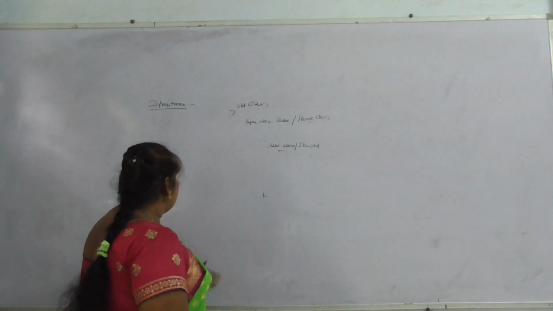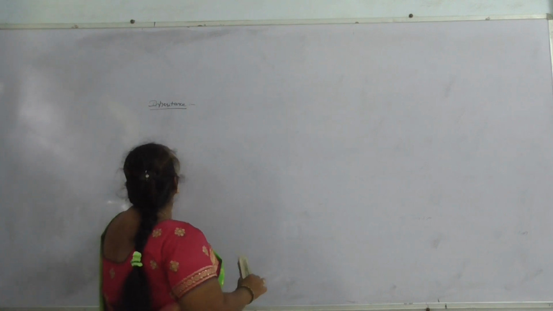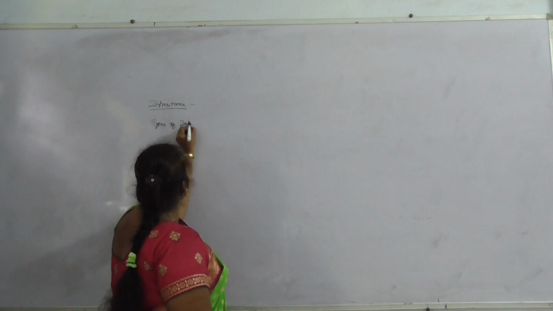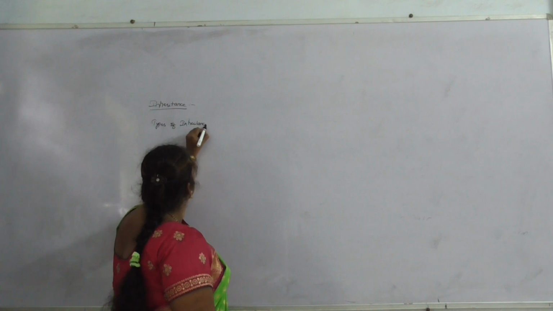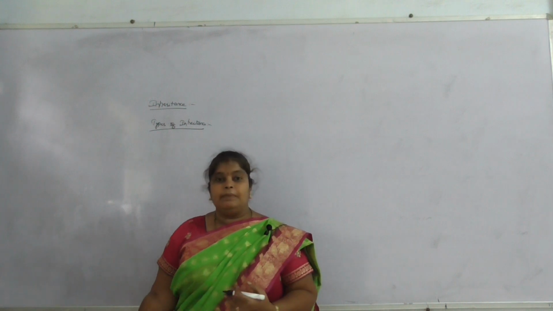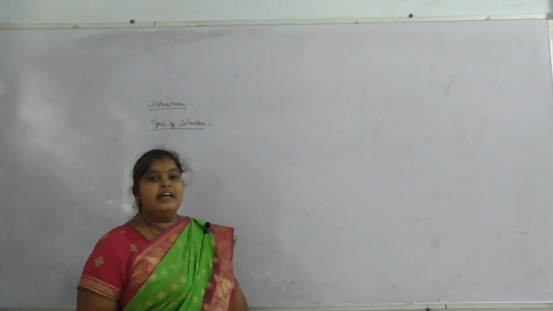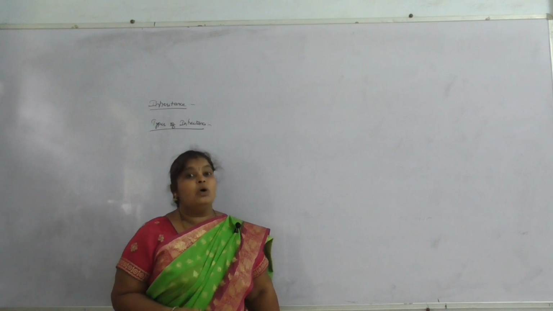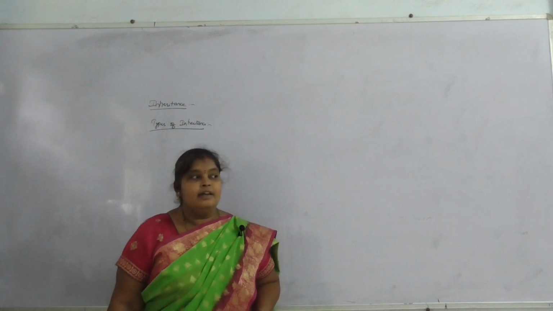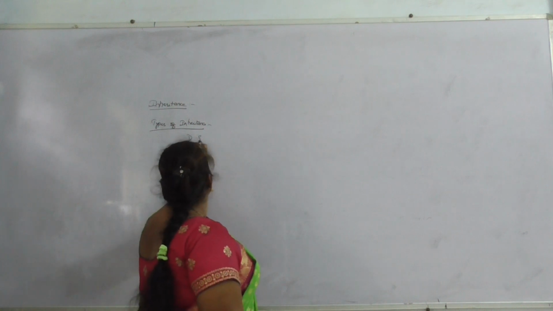Next, coming to types of inheritance. To access the data from one class to another class, or from an old class to a new class, or to reuse the data one or more times, we use a concept called inheritance. Here we have 5 types of inheritance: single, multi-level, multiple, hybrid and hierarchical. So, single inheritance.